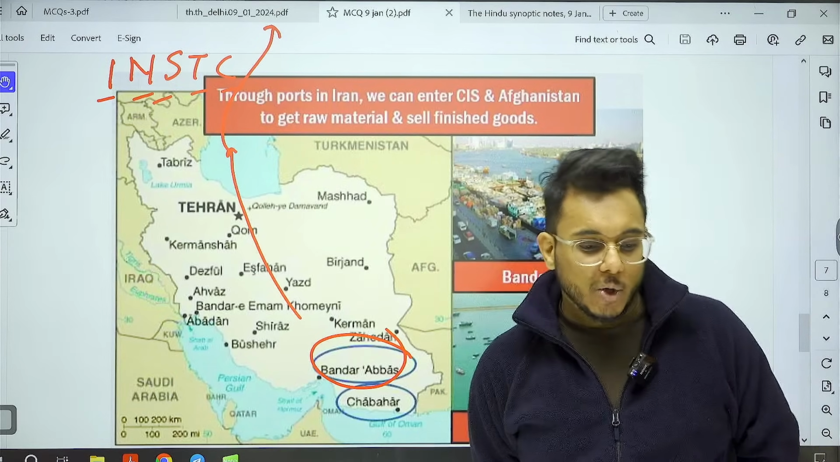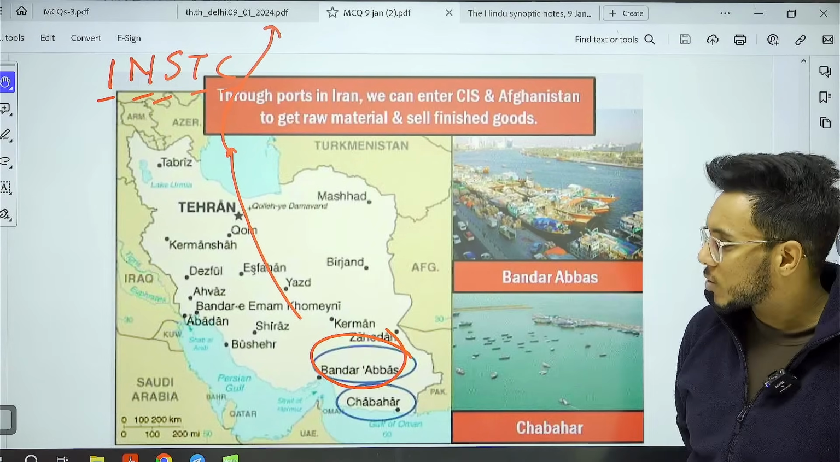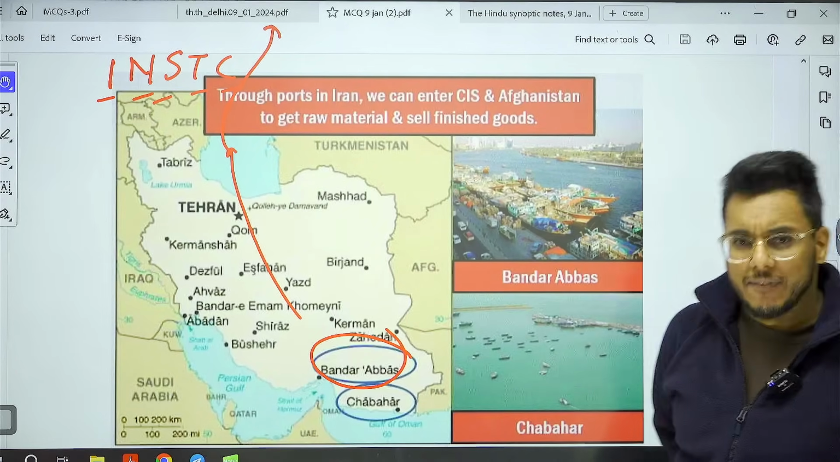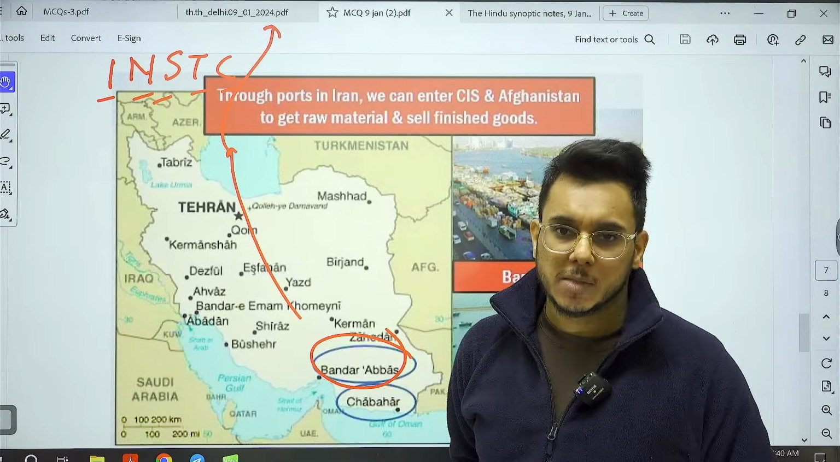So that is all about it. I hope that you have understood all these very, very important mapping locations with respect to Iran.